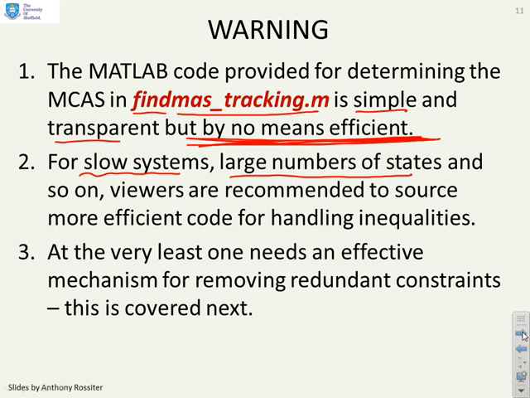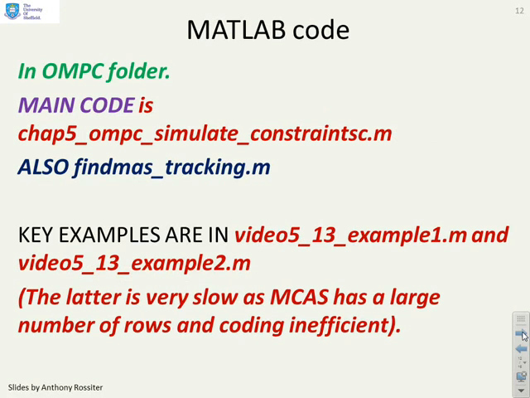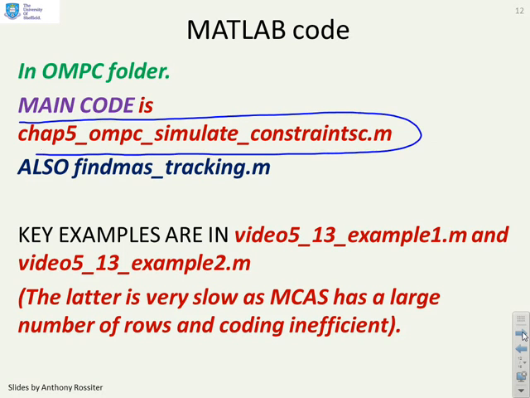So what I'd recommend is, in the long term, you need a more effective algorithm which removes redundant constraints, and we'll look at that in the next video. So what code have we provided, just so you can look at things and see what's going on? So we've got this file here, chap5_mpc simulate constraints c, and that runs the file find MAS_tracking.m.